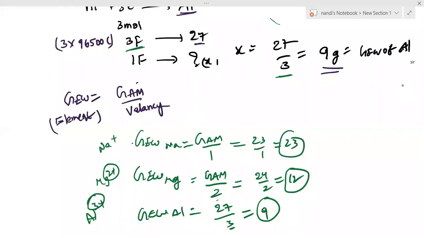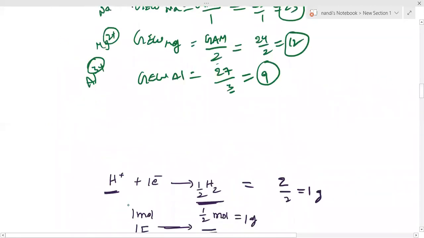Okay. So I think you got it, the equivalent concept. For hydrogen you can try it, and at the anodes for gases. For hydrogen, H plus requires 1 electron, or 1 mole of electrons, and gives rise to half H2. I can write 1 H equals half H2, nothing but half mole.